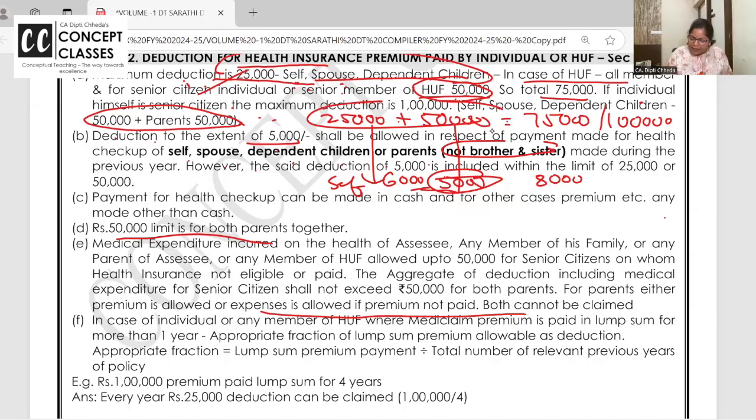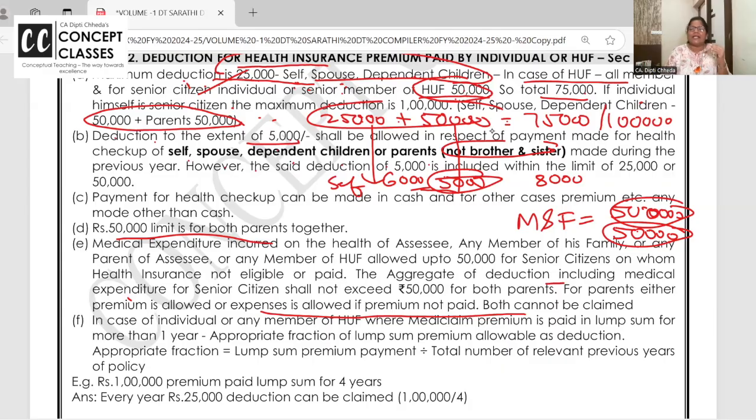I'm repeating, for mother and father, if you're paying premium, up to 50,000 is allowed. If no premium is paid and you are incurring health related expenditure, medical expenditure, that is allowed up to 50,000, for both parents put together, inclusive 50,000.